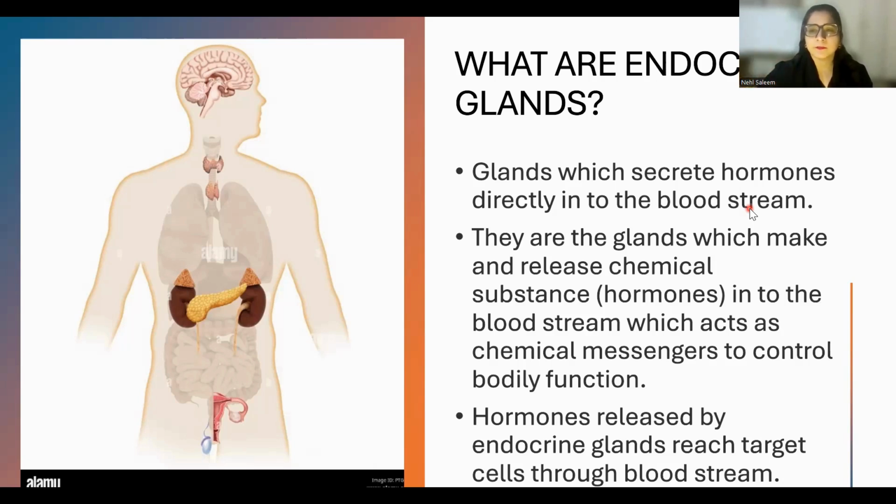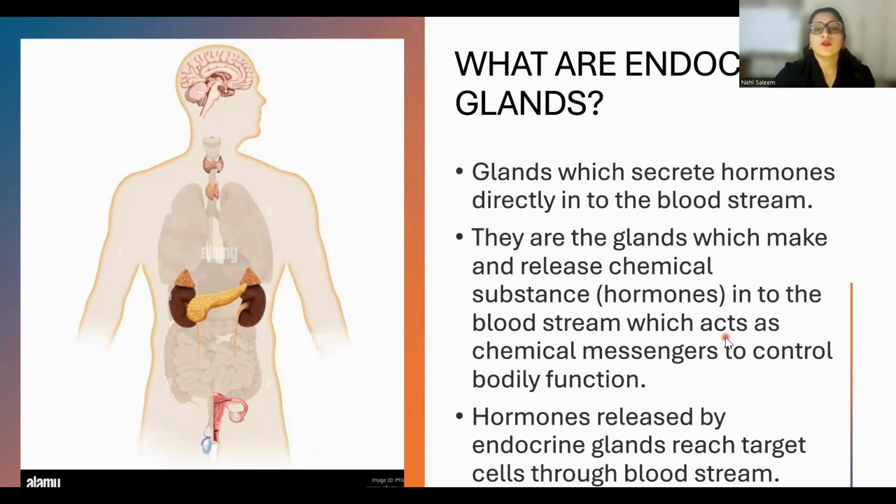So to keep the thing simple, let's focus mainly on the endocrine glands, right? They are the glands which make and release chemical substances, hormones. I just stated that hormones are the chemical messengers, and these chemical substances, these hormones, are essential to control the physiological functions of the body. Getting my point?